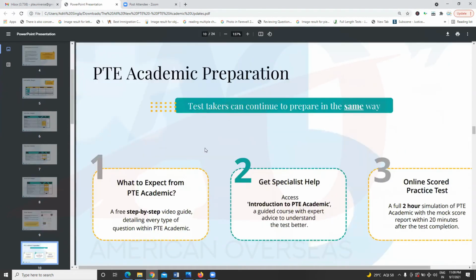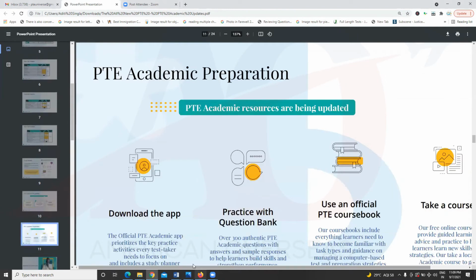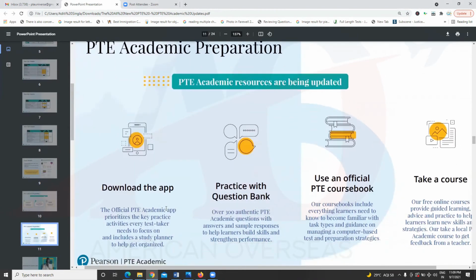Coming to the academic preparations, guys, you can continue to prepare in the same way. This is one of the best things. So preparation में कोई major बदलाव लाने नहीं है आपको. And guys, online scored practice tests. So many people will ask me how they can do the full 2 hour simulation, the complete mock test, because of course the number of questions has changed. So this will also be available. If you want me to prepare the mock test according to the new test format, let me know. I'll prepare that also for you and upload it on the YouTube channel.